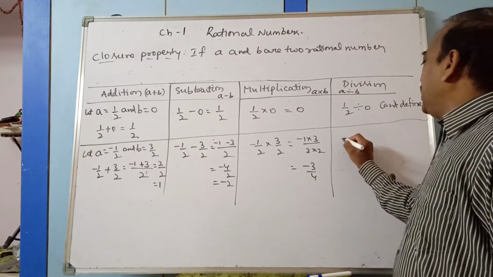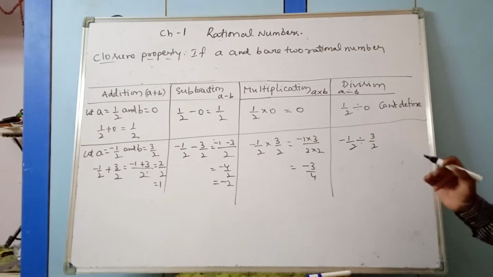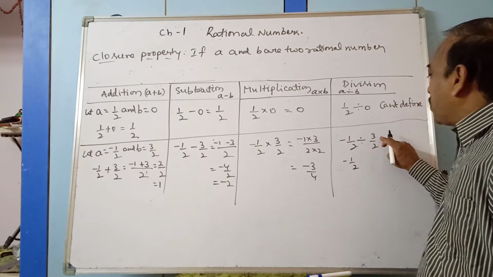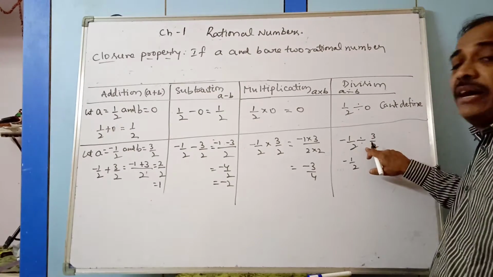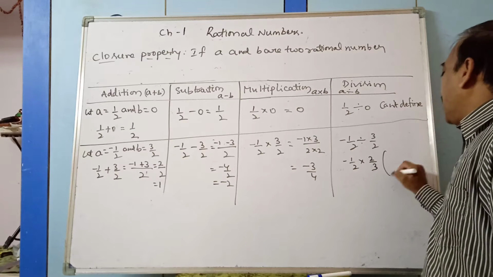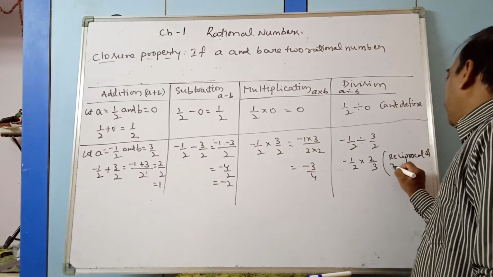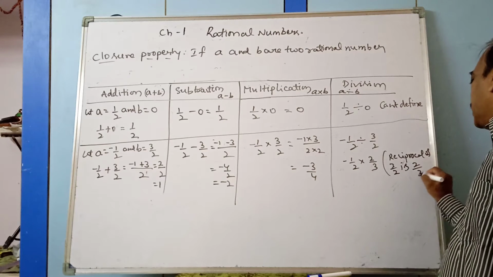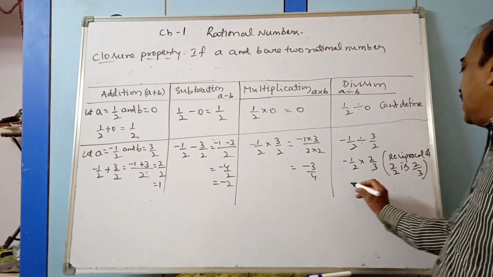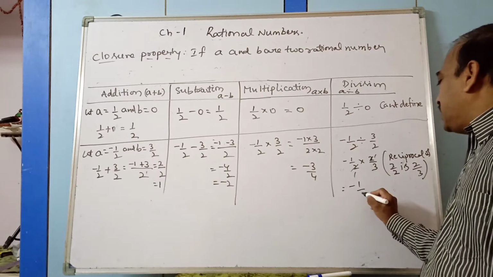Now division. Minus 1 by 2 divided by 3 by 2. We take the reciprocal in division, as we learned in the previous class. So minus 1 by 2. What is the reciprocal of 3 by 2? That is 2 by 3. Instead of division, what do we do? Multiply by 2 by 3. Reciprocal of 3 by 2 is 2 by 3, and reciprocal of 2 by 3 is 3 by 2. Now cancel, 2 ones are 2. So what do you have? Minus 1 into 1, minus 1 by 3.